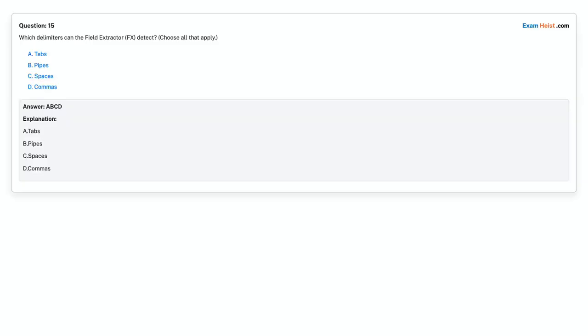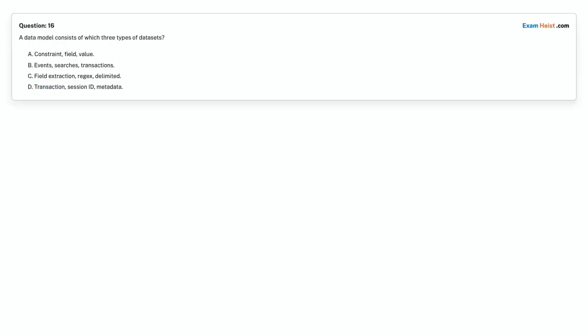Tabs. Option B. Pipes. Option C. Spaces. Option D. Commas. Question 16. A data model consists of which three types of datasets? Option A. Constraint. Field. Value.